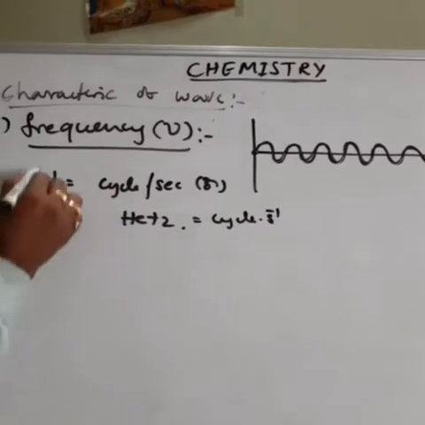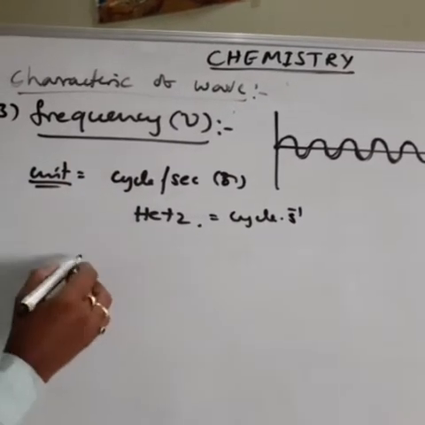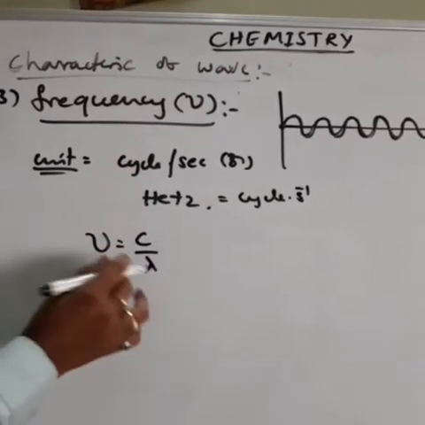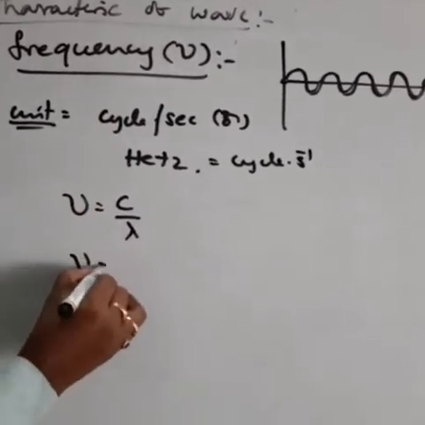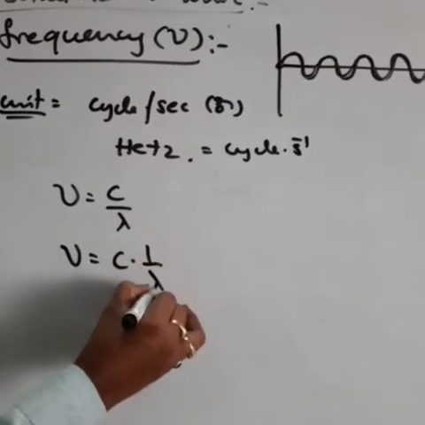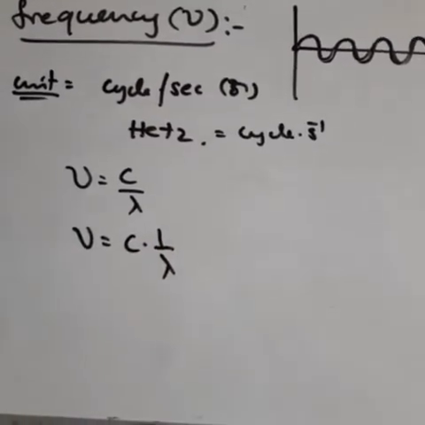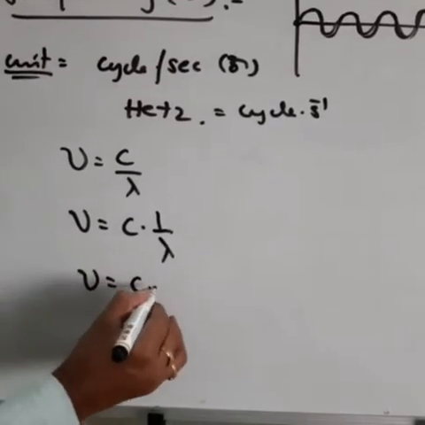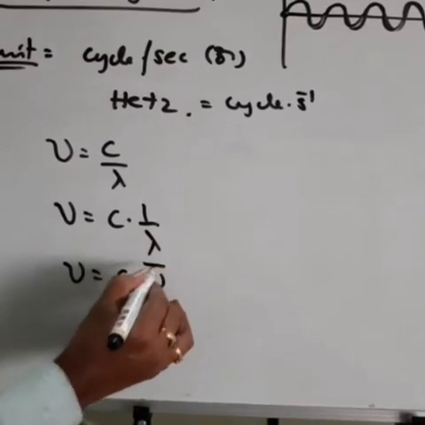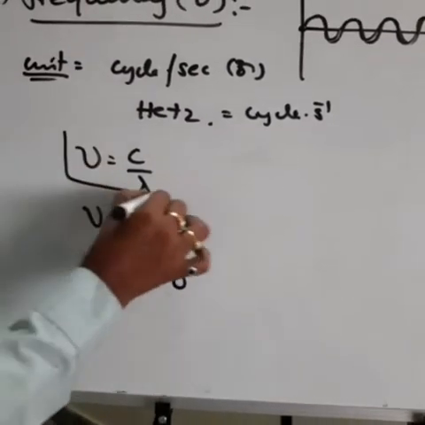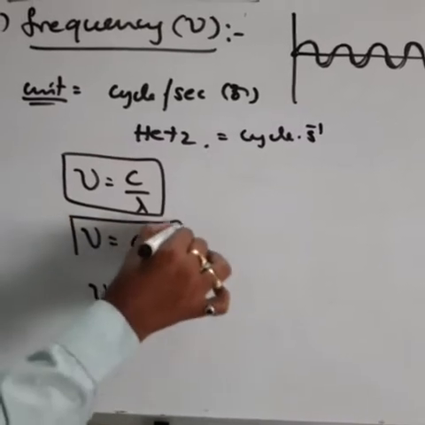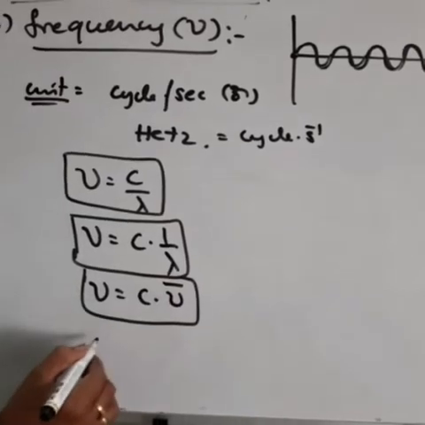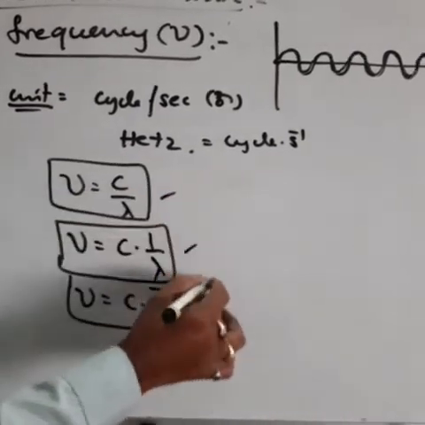Then next are the formulas. These formulas are very important for the problems. Nu is equal to c by lambda. Frequency nu is equal to c by lambda. Then nu is equal to c into 1 by lambda. Then another formula: nu is equal to c into 1 by lambda, equal to c nu bar. So these are the three important formulas for nu.